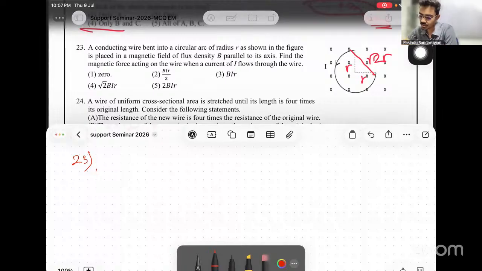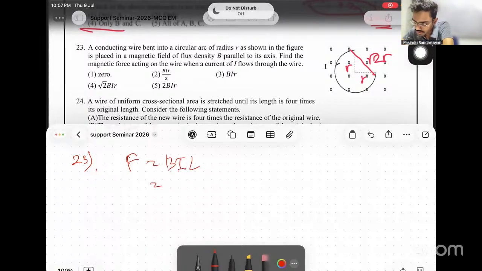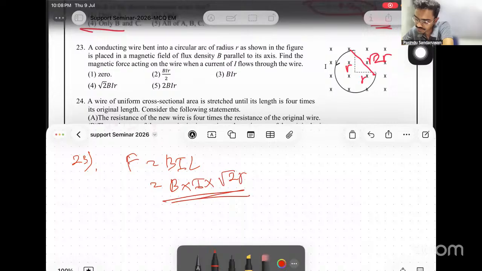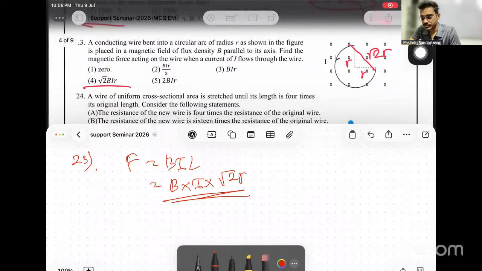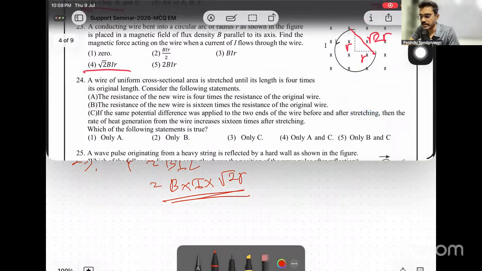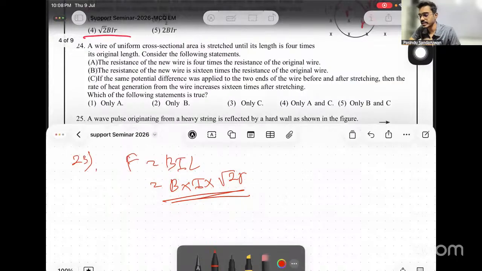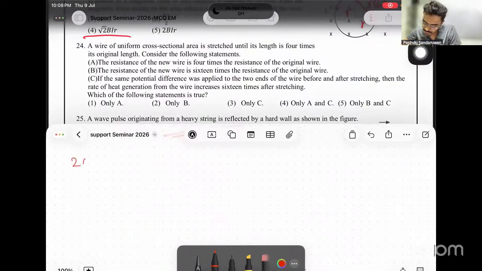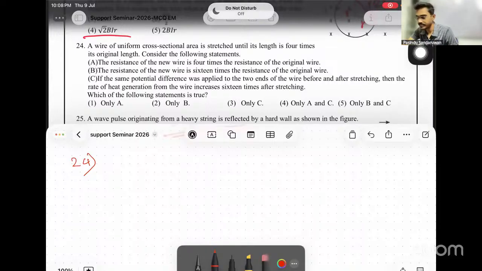So we know the equation is F equals BIL. Then B, I is given as I, L is the length of the gap, root 2R. Right? Very simple if you know these theories properly. Always in a bent conductor, force generates to satisfy the gap only.